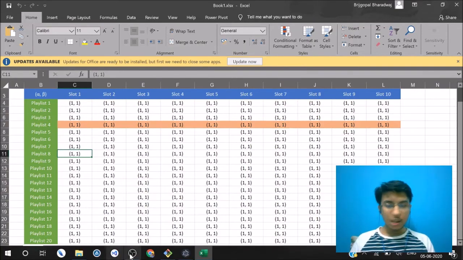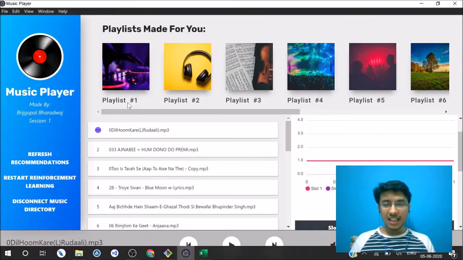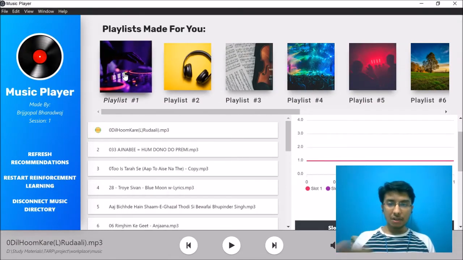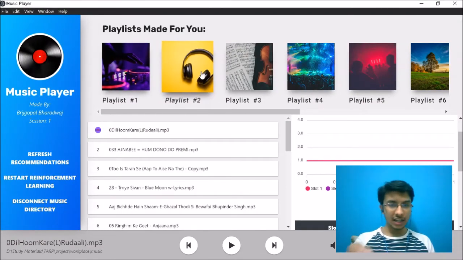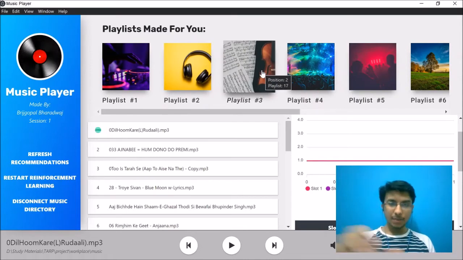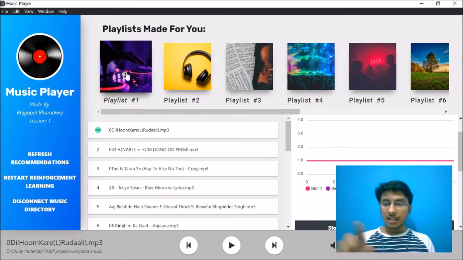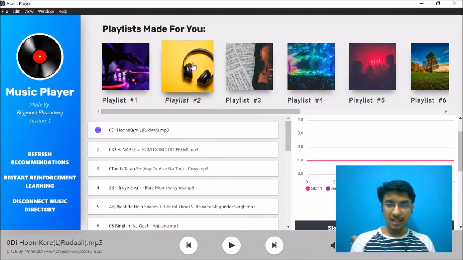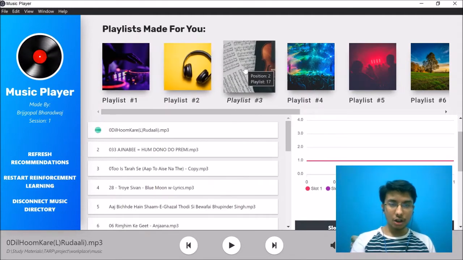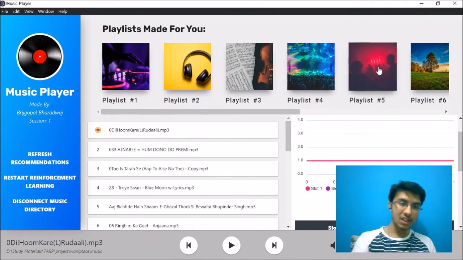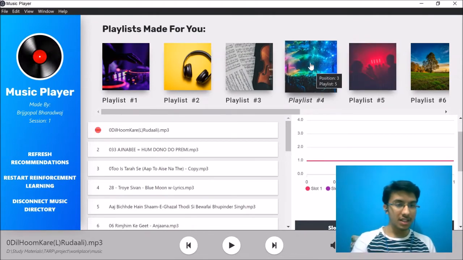The playlists, you can assume them to be these individual album covers that you can see, the photo of a DJ, the headphone, the guitar. These are attached to each playlist, whereas this is slot 1, this is slot 2, this is slot 3, this is slot 4, and so on. When I hover on them, you can see this is the position number 3, but the playlist that it's showing